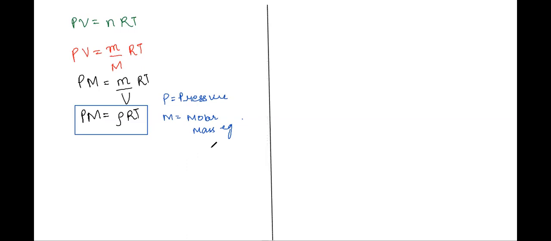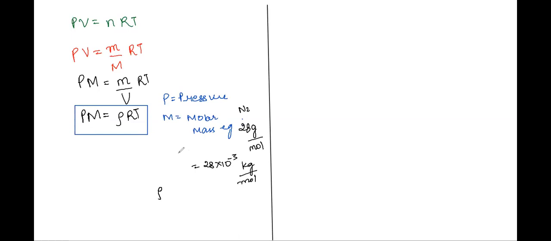So when I say that the molar mass for nitrogen is 28 gram per mole, whenever we are substituting, we need to substitute in terms of kg. So we can also write this as 28 into 10 to the power minus 3 kg per mole. Correct? Yes, sir.